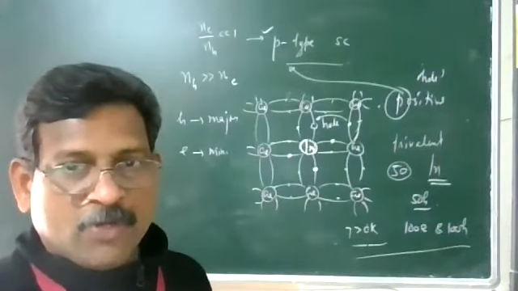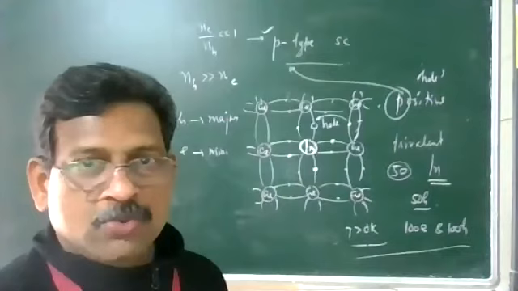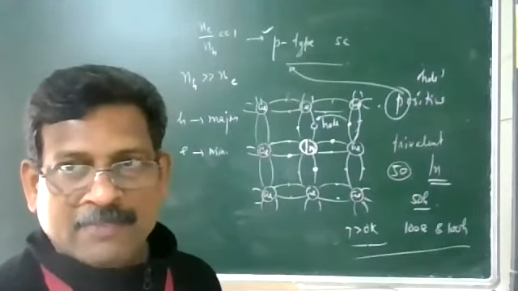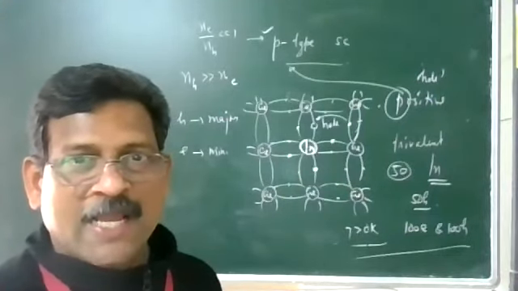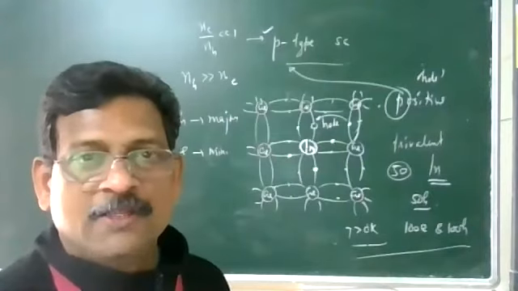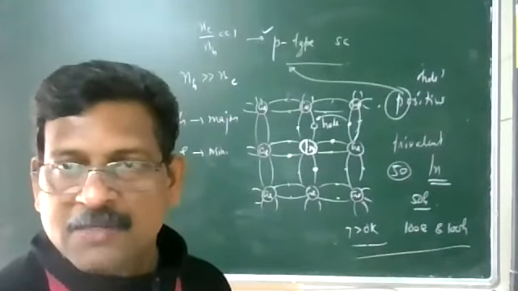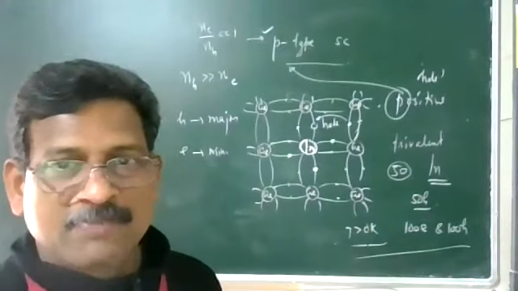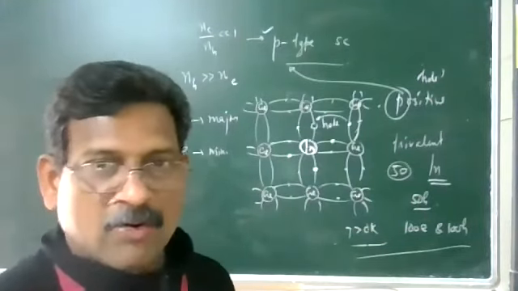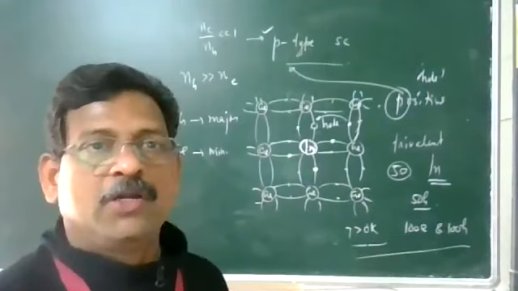So it is an acceptor because it is accepting electrons. Because of this trivalent impurity atom added, an extra energy level is produced in the forbidden energy gap between valence and conduction band. That is called the acceptor energy level. Electrons can sit comfortably there also, before going to the conduction band.